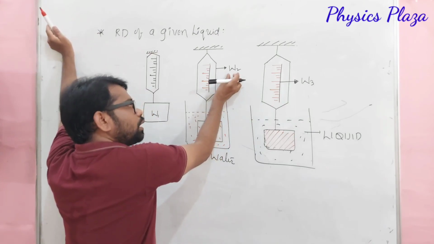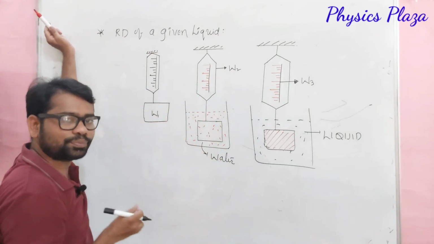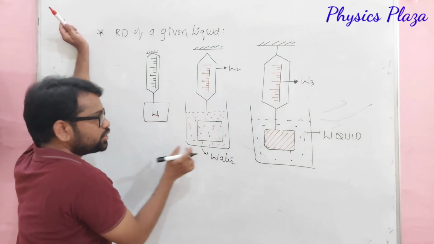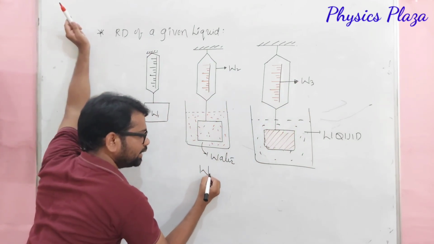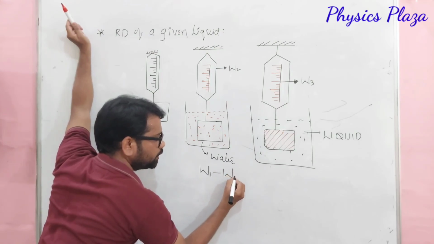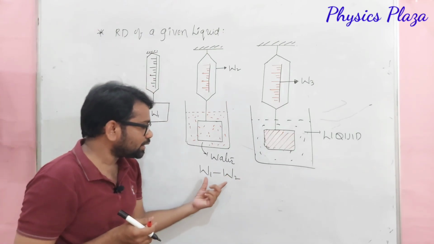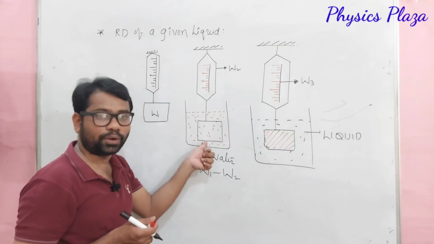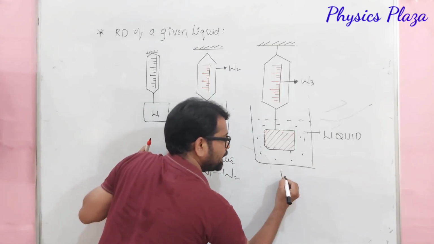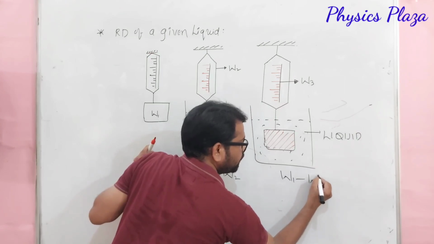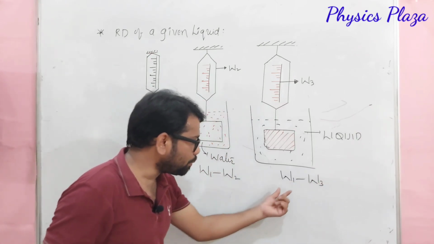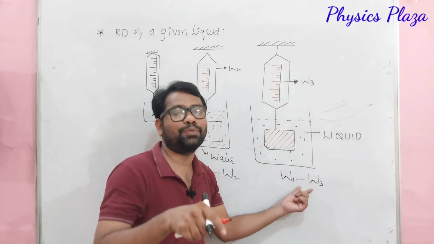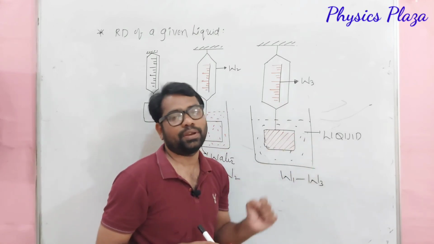So W2 is obviously less than that of W1, and W3 is also even less than that of W1. So dear children, what we will be getting is W1 minus W2. W1 minus W2 is nothing but the buoyant force in water. Whereas dear children, here W1 minus W3 is what? Weight of the solid in air minus weight of the solid in a liquid. So this will be the buoyant force in a given liquid.